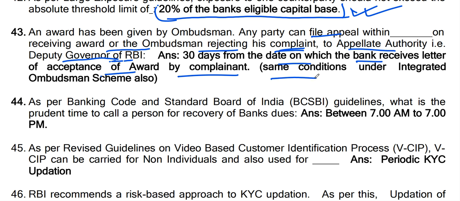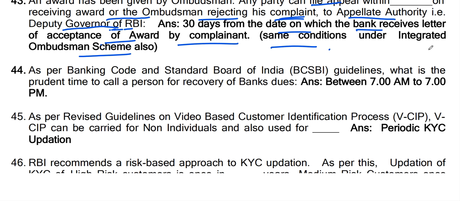There are some conditions under the Integrated Ombudsman Scheme also. So an award has been given by the Ombudsman. Any party can file an appeal within 30 days on receiving the award or the Ombudsman rejecting his complaint, to the appellate authority. Now, question number 44.